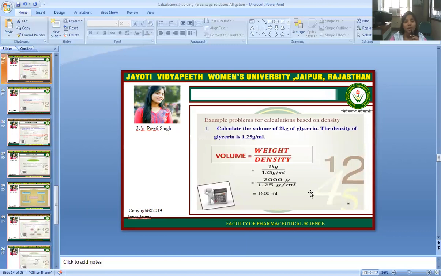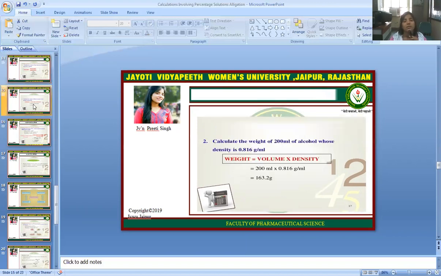Example problems for calculation based on density. Calculate the volume of 2 kg of glycerine. The density of glycerine is 1.25 gram per ml. Volume is equal to weight upon density. 2 kg upon 1.25 gram per ml is calculated as 1600 ml. Next, calculate the weight of 200 ml of alcohol whose density is 0.816 gram per ml. So this is the calculation.